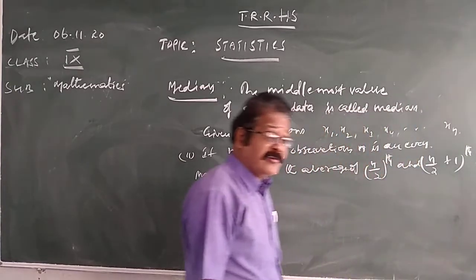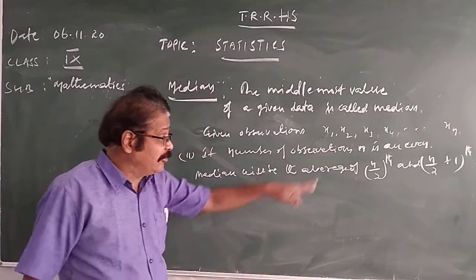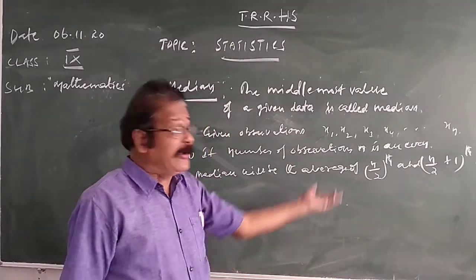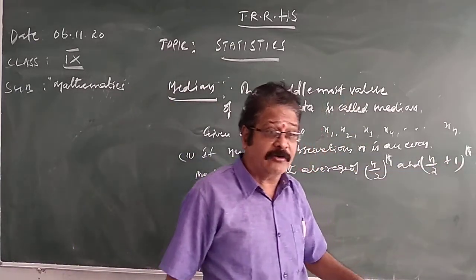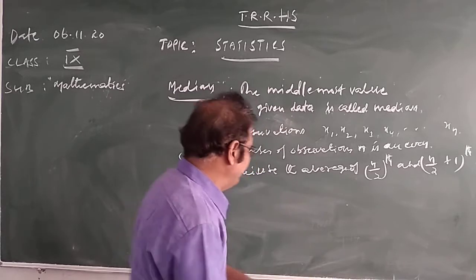So if the number of observations is even, we need to find the n by 2 th term and the (n by 2 plus 1) th term. Then their average will be the median.